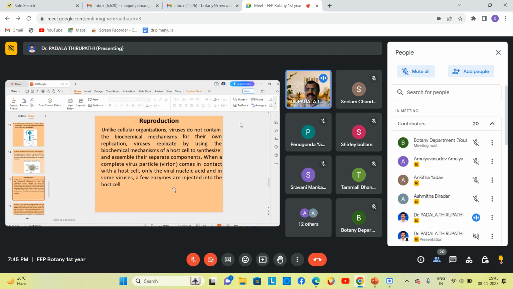Viroid means naked nucleic acid that can infect plants and cause diseases. Okay. Viroid was discovered by Diener. Good. Next time. And the third one is